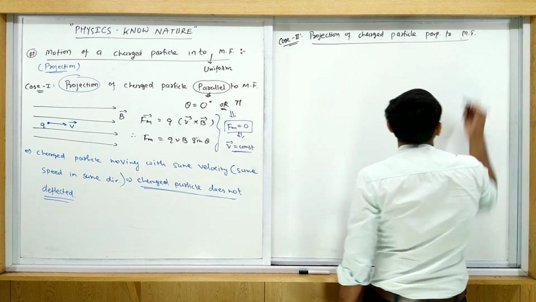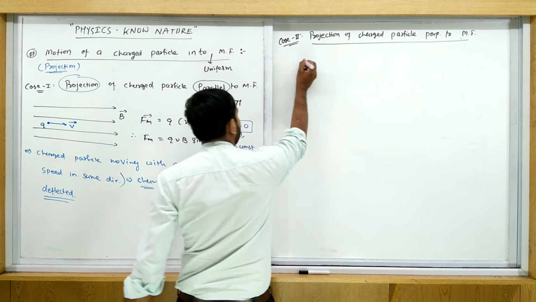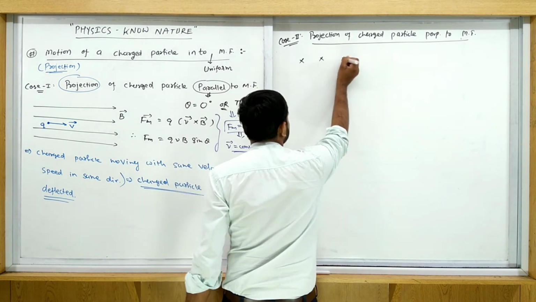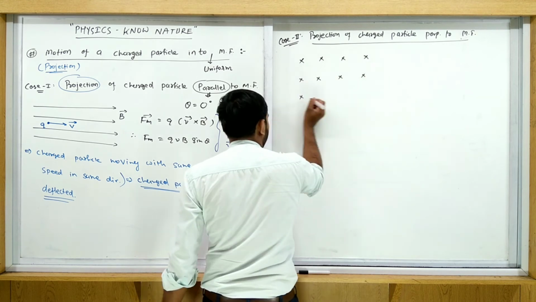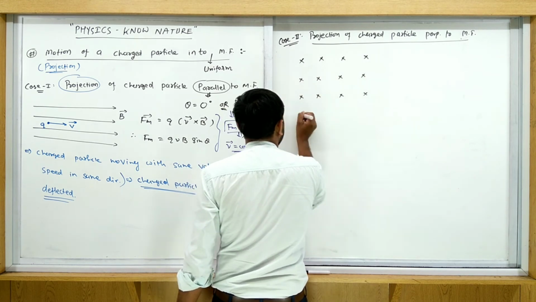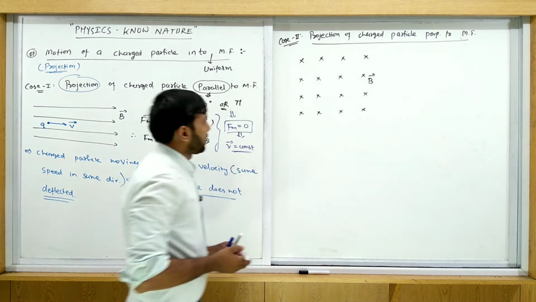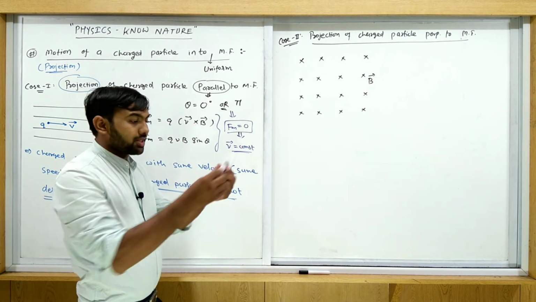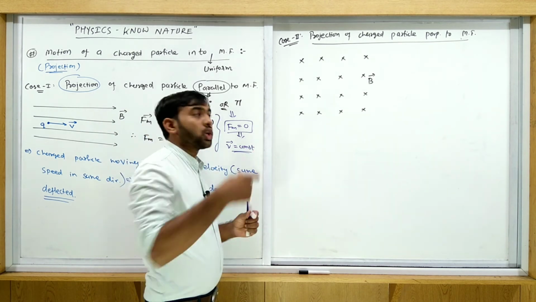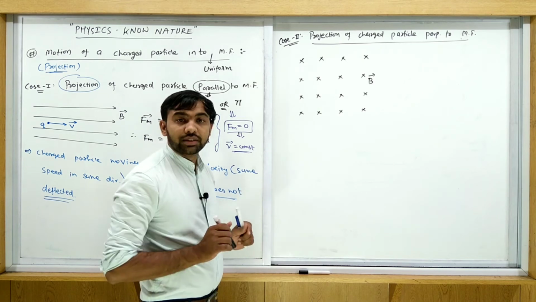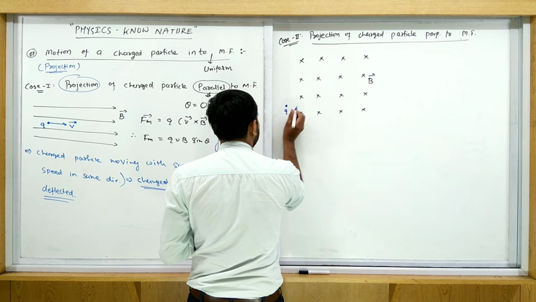If it is perpendicular, then what? Suppose this is a magnetic field, simple and uniform, perpendicular to the plane, going into the plane. This is the type of magnetic field. Suppose now the charged particle is projected into the field like this.